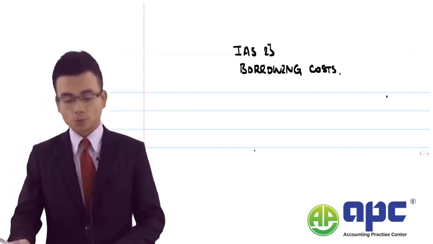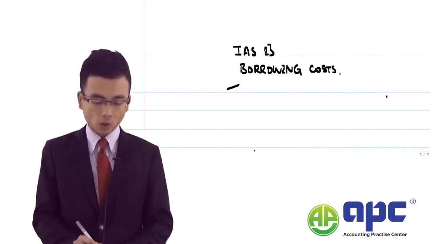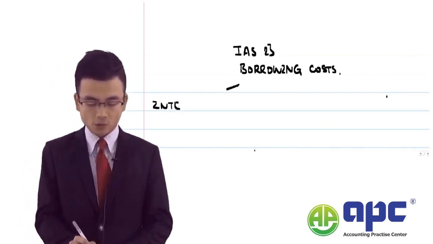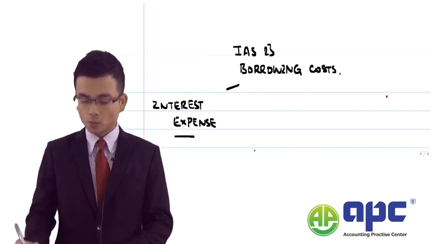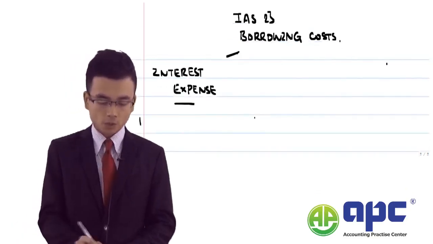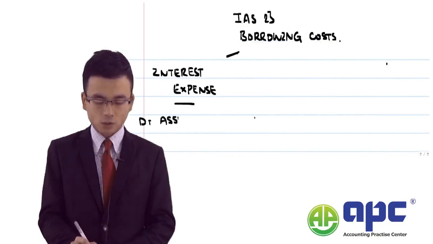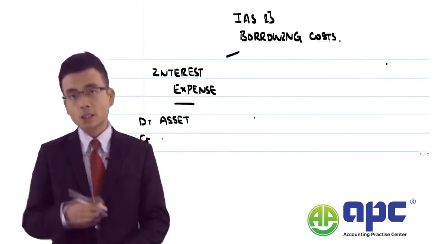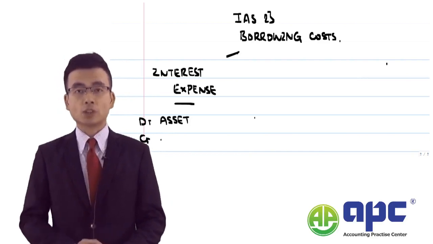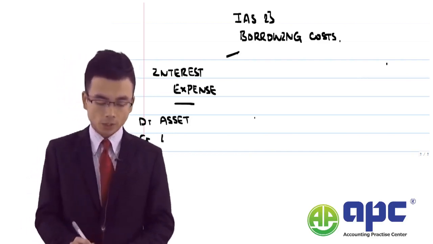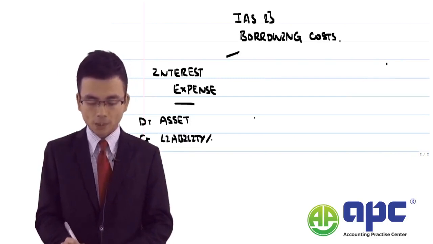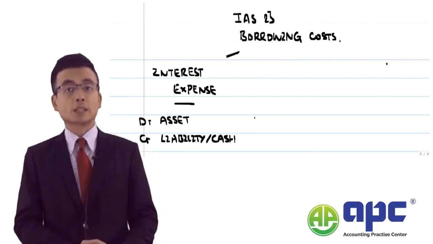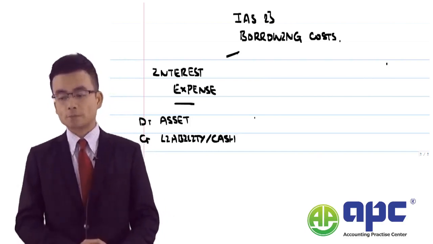This particular section will be covering, first of all, the concept of interest expense to be capitalized. And you're right, we are talking about capital expenditure. If it meets certain criteria, we're going to be debiting the asset at cost account, and we credit, depending on whether we've paid the interest or not, perhaps the accrued expense liability, or perhaps the cash or bank if we've paid the interest expense already.